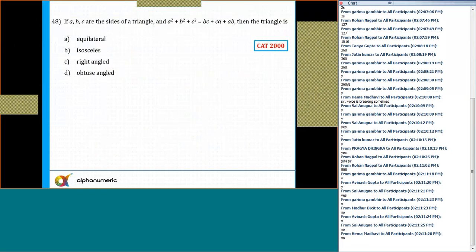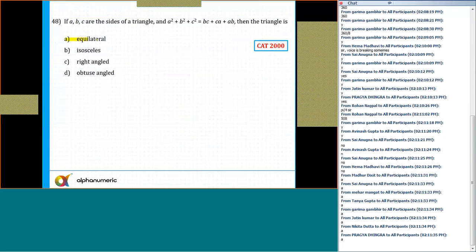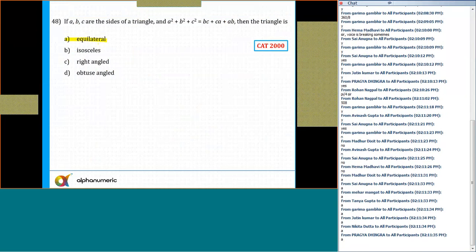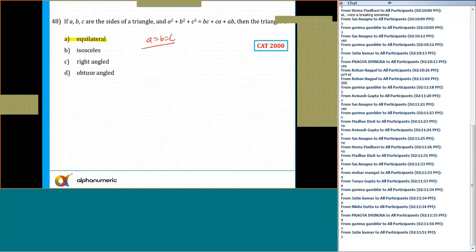Now another easy one. What is the answer for this question? Please tell me. That's right, A. It's quite visible that if the result is true, it must be true for any triangle. So if you consider it as equilateral, A equal to B equal to C. And the moment you substitute A equal to B equal to C, both the sides come out to be equal. So the answer is equilateral.